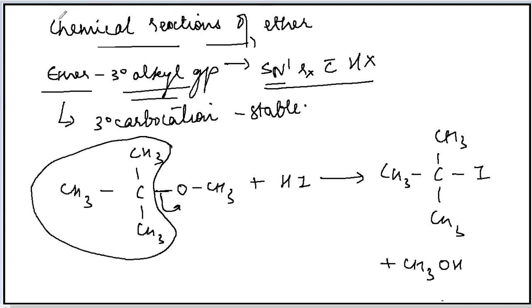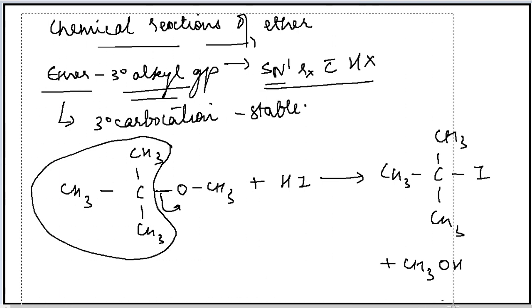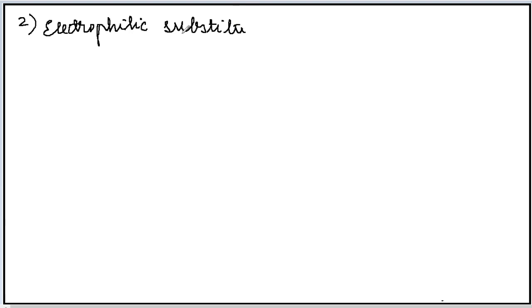So here I finished the first chemical reaction, that is the cleavage involving the carbon-oxygen bond. The next chemical reaction I will take is the electrophilic substitution reaction. Electrophilic substitution reaction means substituting the hydrogen by an electrophile. Why ethers give electrophilic substitution reaction can be explained by looking at the resonating structures of ether.